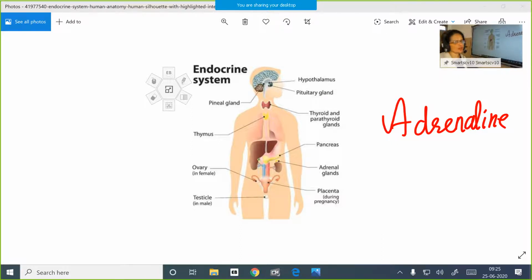Your blood pressure will be high; if it is checked, it will definitely be high. The breathing rate also will be high, and the heart beats faster. More oxygen will be carried to the muscles, including the muscles of your tongue, because you have to answer the questions, isn't it? When interviewers ask you questions, you have to answer.